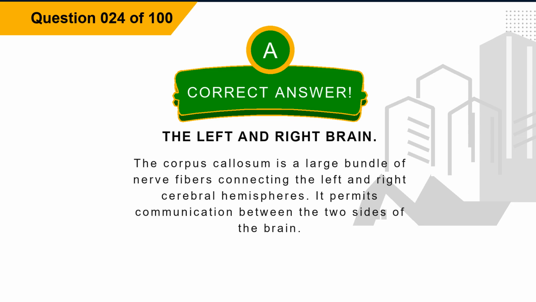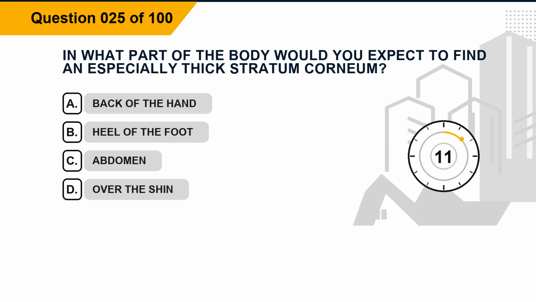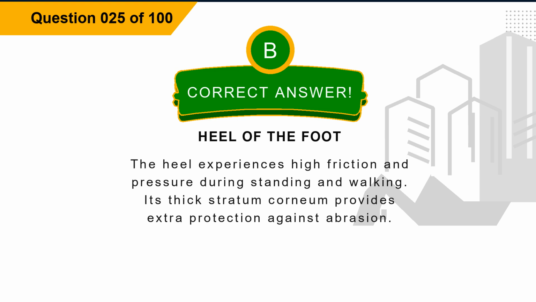Explanation: the corpus callosum is a large bundle of nerve fibers connecting the left and right cerebral hemispheres. It permits communication between the two sides of the brain. Question 25. In what part of the body would you expect to find an especially thick stratum corneum? Option A, back of the hand. Option B, heel of the foot. Option C, abdomen. Option D, over the shin. The correct answer is option B, heel of the foot.